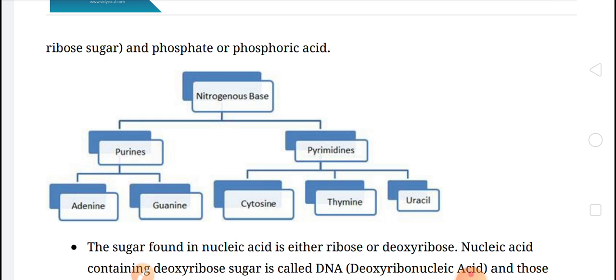DNA is the genetic material of almost all living organisms, while RNA is the genetic material of only some viruses.